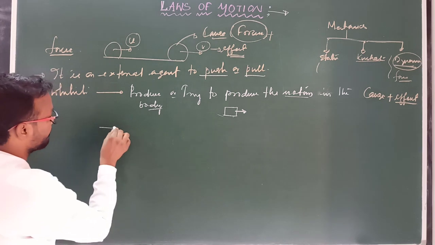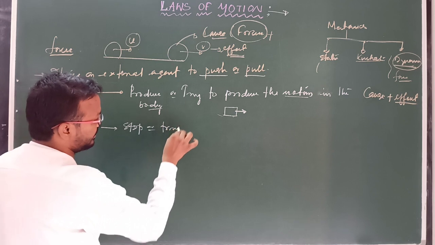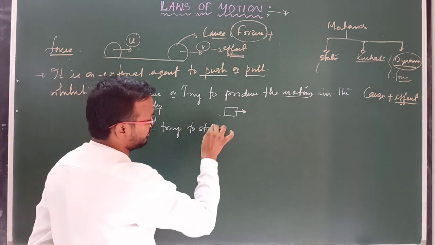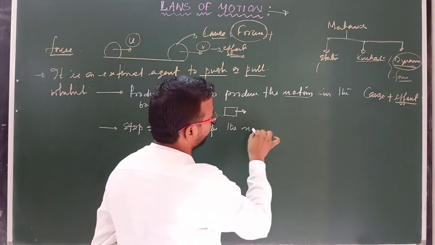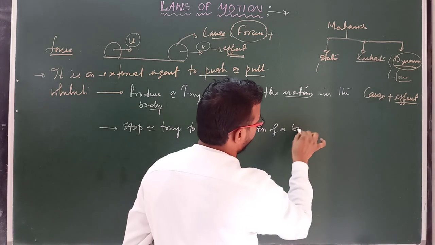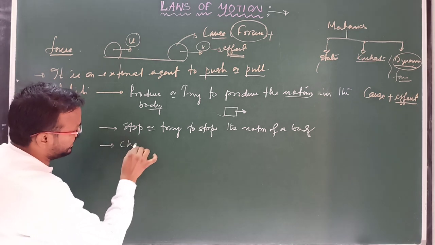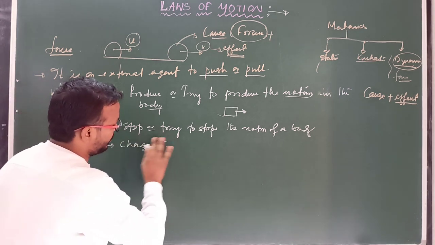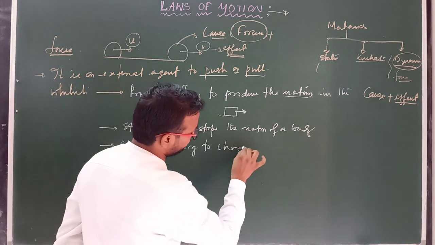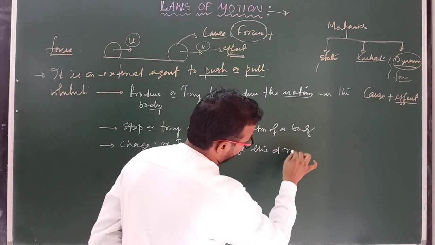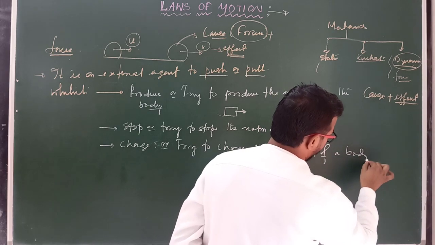And the second thing, which stops or tries to stop the motion of a body. And the next point, which changes or tries to change the direction of a body.